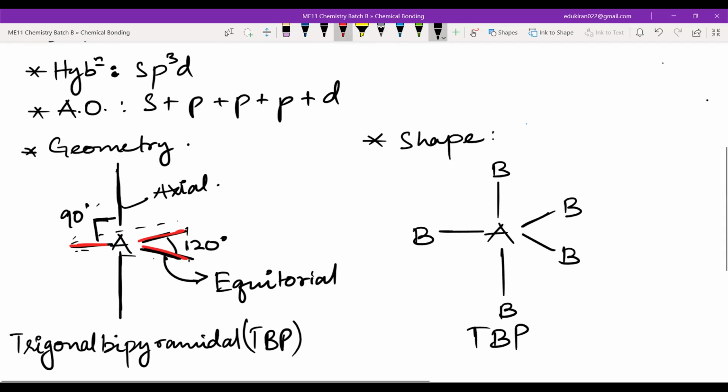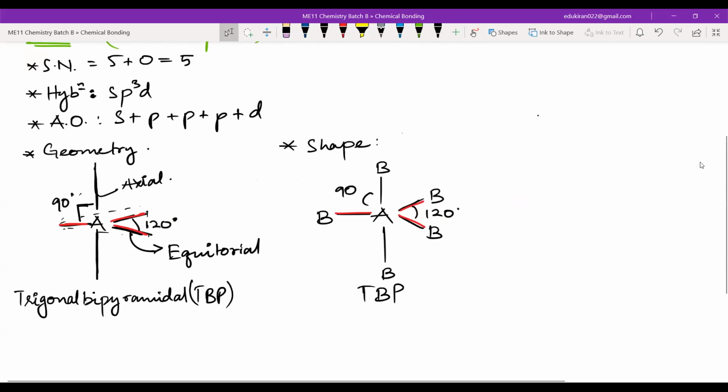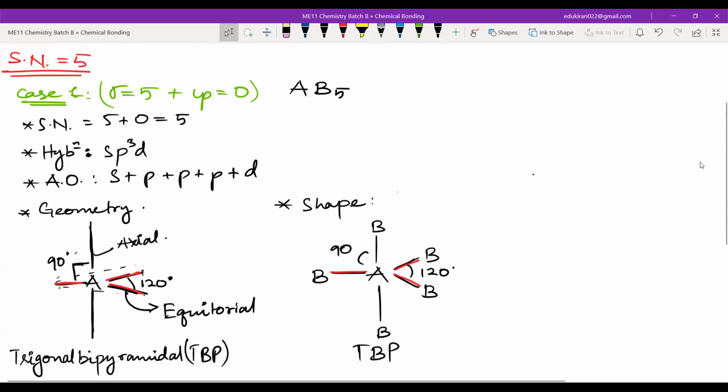The only main thing here is that you have two types of bond, the axial bond and the equatorial bond. The angle in the axial bond is 90 degrees and the angle in the equatorial is 120 degrees, and the axial bonds have higher repulsion. Please write this. Let me know if you're done. Those who are done can write a few points also.